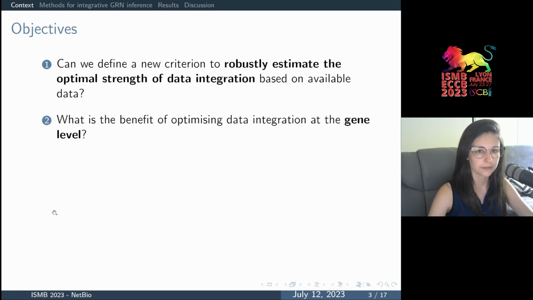These difficulties in the fair tuning and assessment of integrative gene regulatory network inference led us to define a new criterion to robustly estimate the optimal strength of data integration based on available data. And for the first time to our knowledge, we propose to optimize data integration at the gene level.